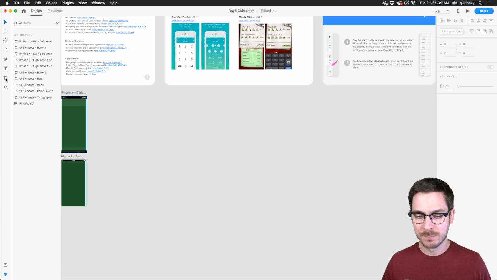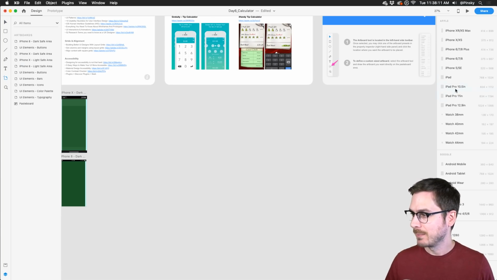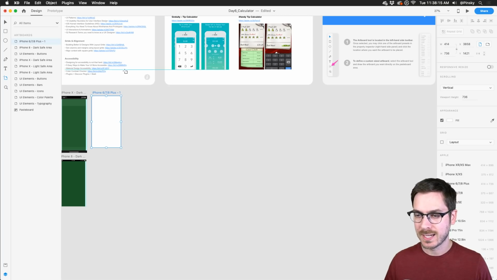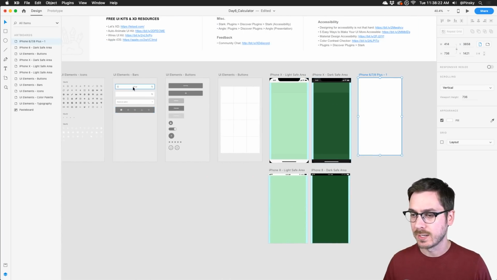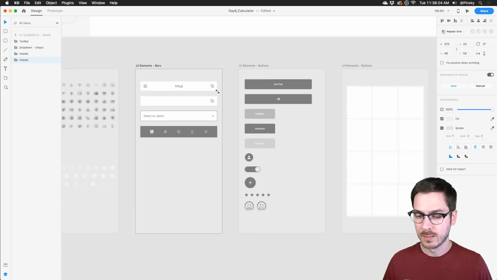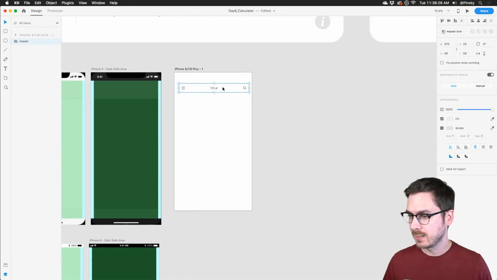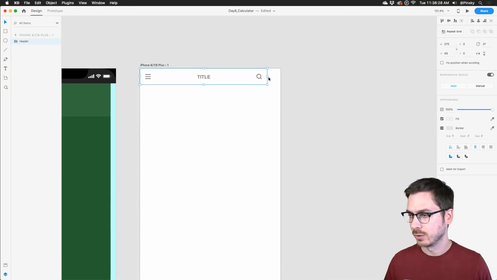So I'm gonna grab my artboard tool over here to the left, and I'm going to choose the iPhone 6, 7, 8 Plus artboard again, just like yesterday. We're gonna zoom in here, and we're gonna start designing. So there's a few things that we want on this artboard, and just to get started, I'm actually just gonna grab this title bar, hop over here, paste it, just so we have something up there so it doesn't look too boring. Make it nice and big.